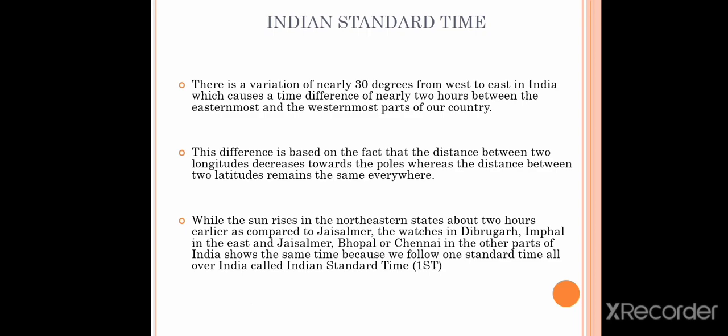While the sun rises in the northeastern states about 2 hours earlier as compared to Jaisalmer, the watches in Dibrugarh, Imphal in the east and Jaisalmer, Bhopal or Chennai in other parts of India show the same time because we follow one standard time all over India called Indian Standard Time.